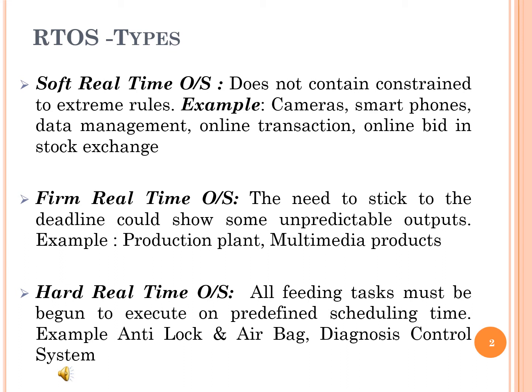Next, the soft real-time system is a type of OS where certain deadlines may be missed. They will not respond at the time t equal to 0. Some soft real-time systems are not constrained to the extreme rules. Examples for the soft real-time operating system are digital camera, mobile phones, and online database, etc.